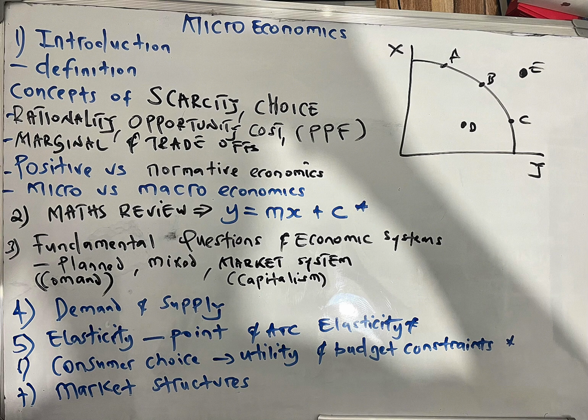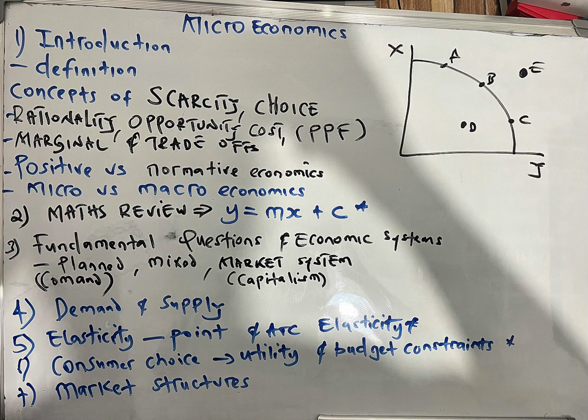So economic systems answer those questions differently. For example, we've got a planned economy, which is also called command economy, mixed economy, and market economy or capitalism. So planned economy is where all the factors of production are controlled and owned by the government. So in the planned economy, the government answers the three questions: what to produce, how to produce, and for whom to produce. While in a market system, those three questions are left to the forces of supply and demand. Okay, so people will produce what people want.